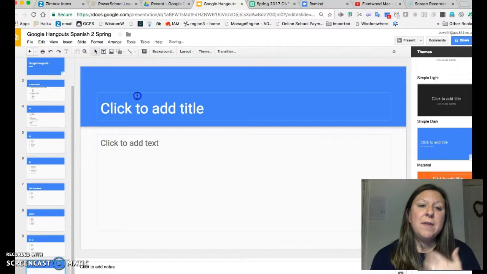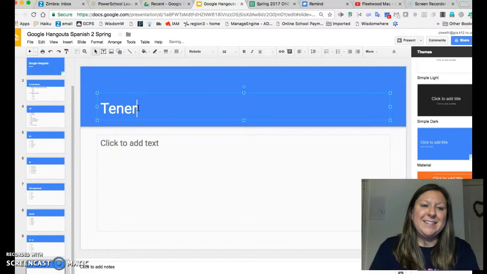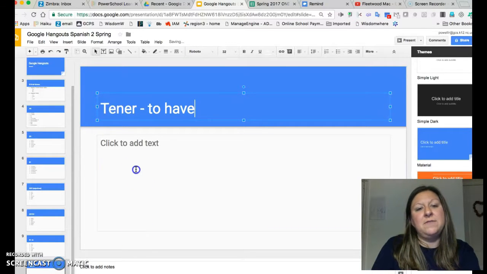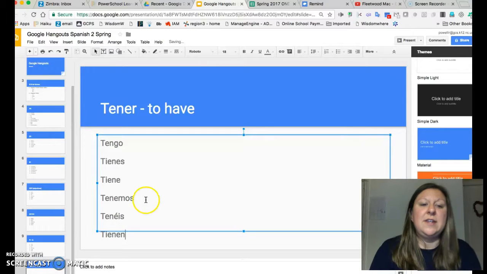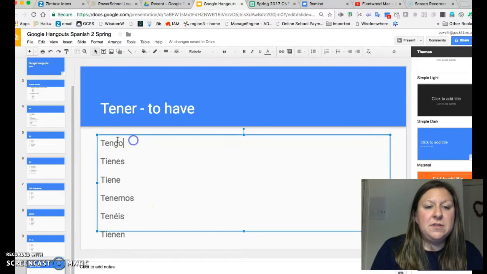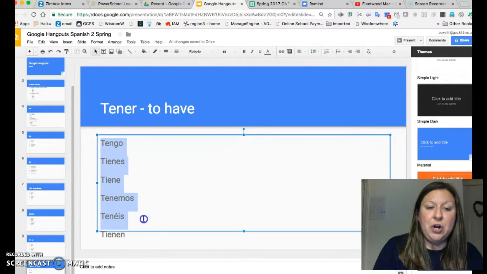The last verb that came up in tonight's little office hours was the verb tener, and this verb to have has a few different funny things to it. So yo tengo, tú tienes, él usted tiene, nosotros tenemos, vosotros tenéis, ellos, ellas ustedes tienen.